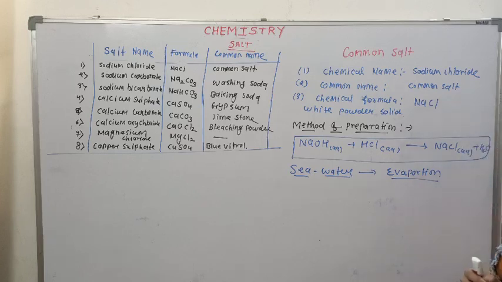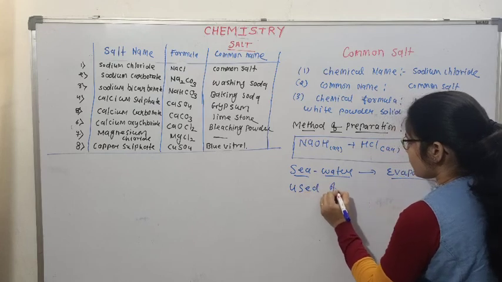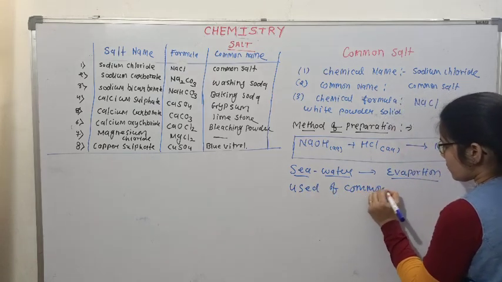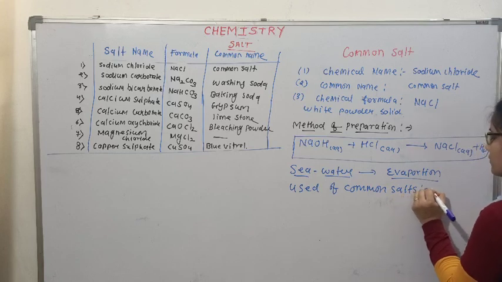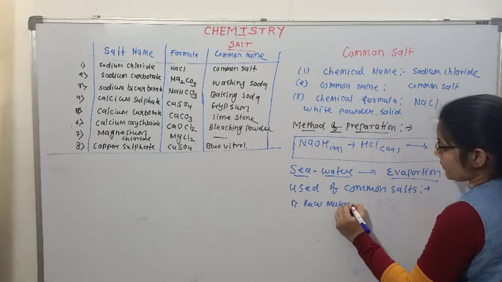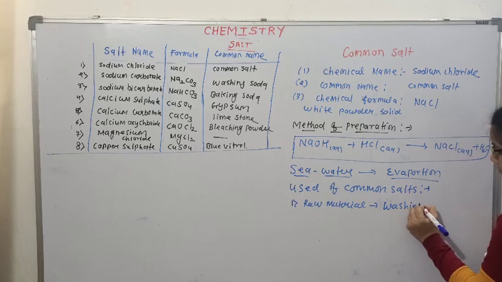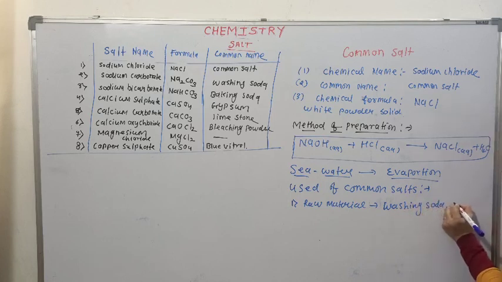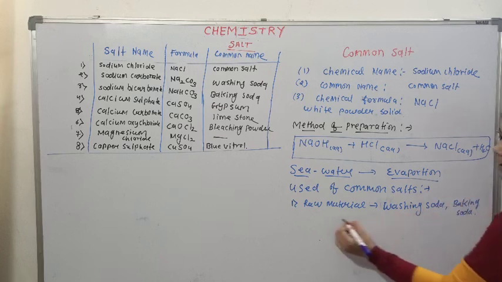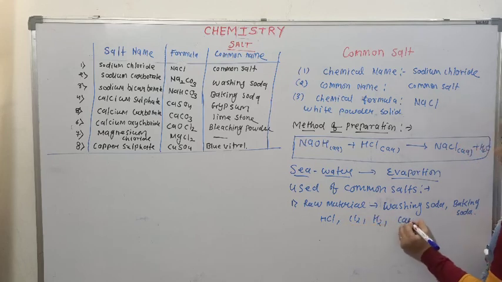Now this salt, common salt, is very important for us. Uses of common salt are: first, it is a raw material for different chemicals like washing soda, baking soda, hydrochloric acid, chlorine, hydrogen, caustic soda.